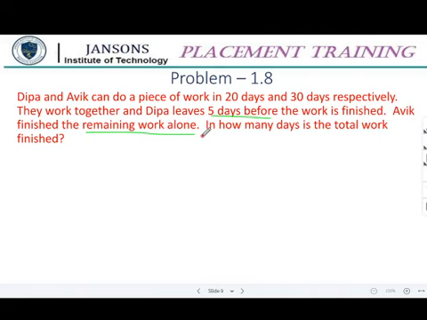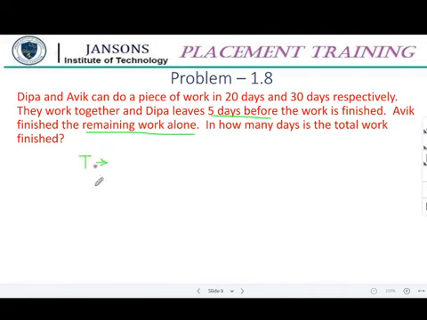So a simple shortcut method, I think I have told it to your class, or some other class, I don't know. The normal procedure is something, and we can have a shortcut method. Anyway, I'll do it today. Now, let T be the total time duration, that is, the total number of days in which the work got completed.